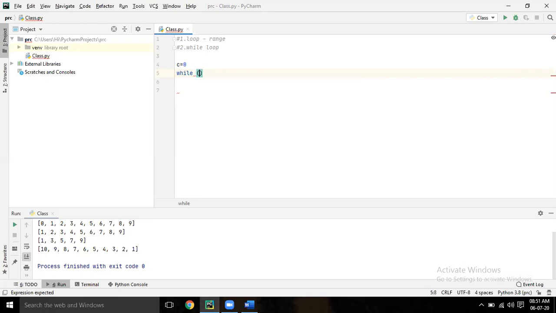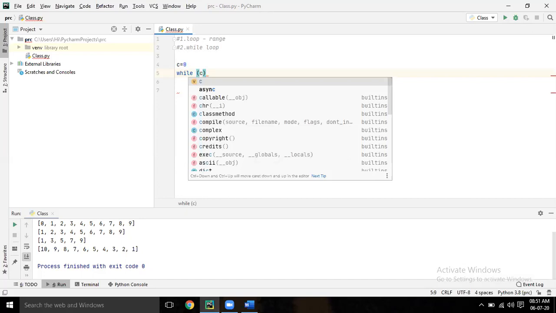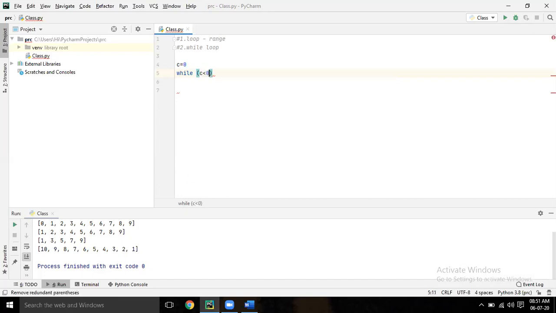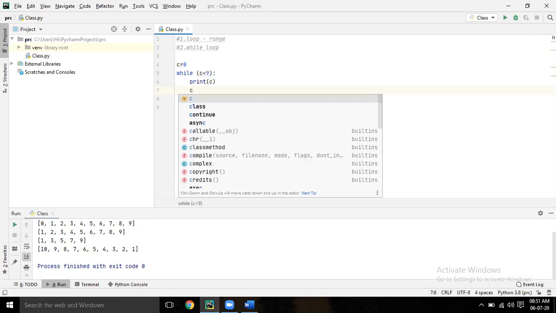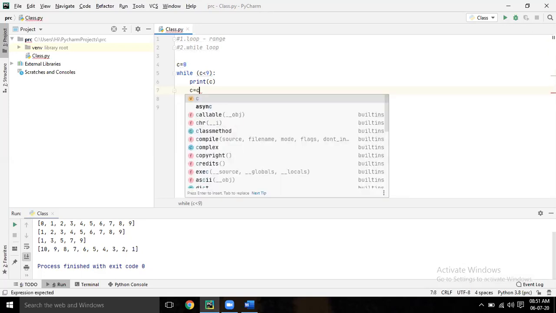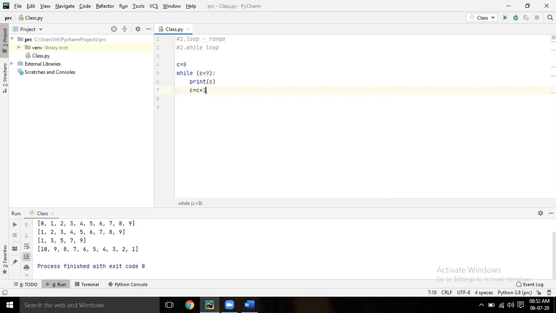While C is smaller than 9, colon, outside the bracket. Print C. Enter. C equal to C plus 1. Now run it.